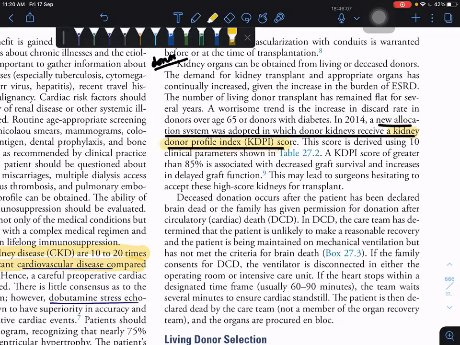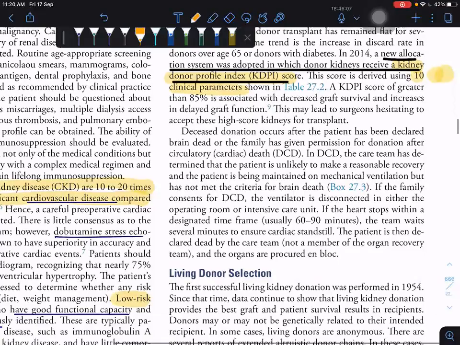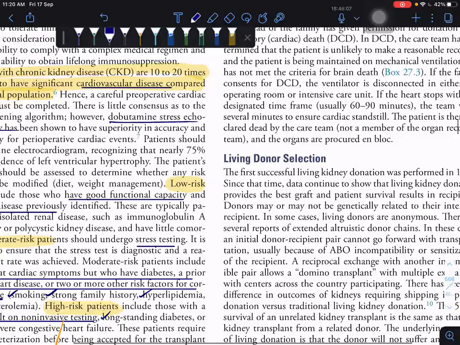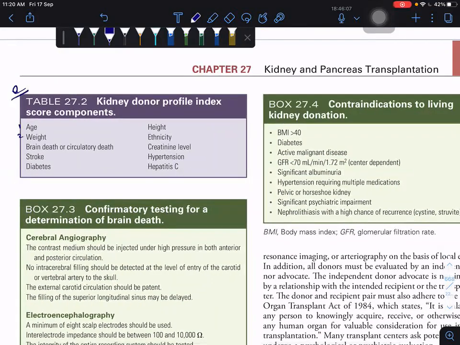This score has 10 clinical parameters, from table 27.2: age, weight, brain death, death associated with stroke, diabetes, height, ethnicity, creatinine level, hypertension, and hepatitis C. It's very important.